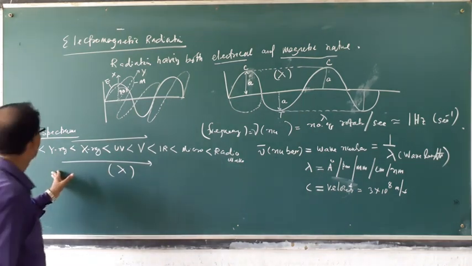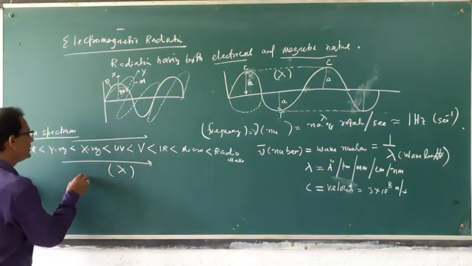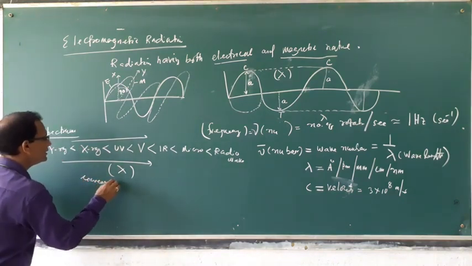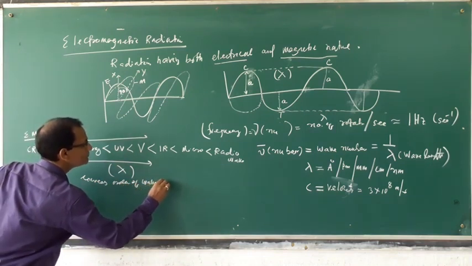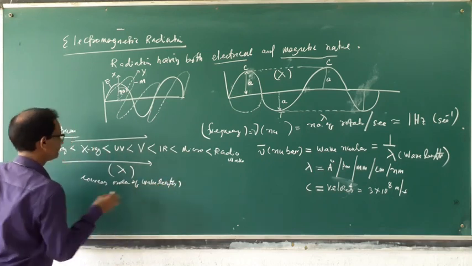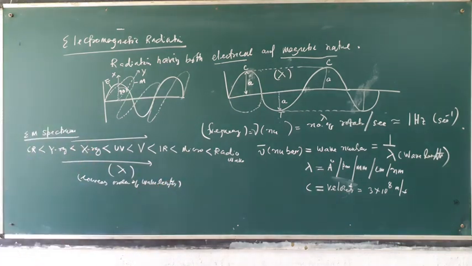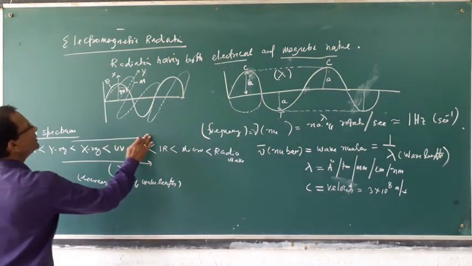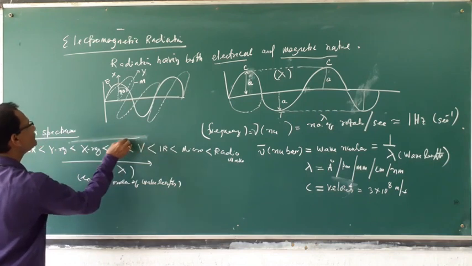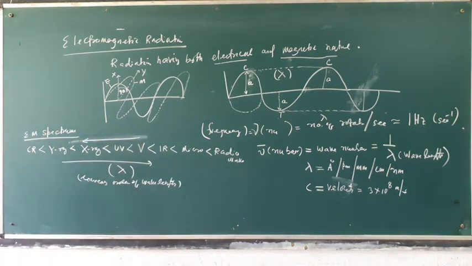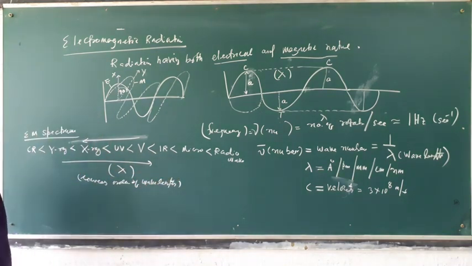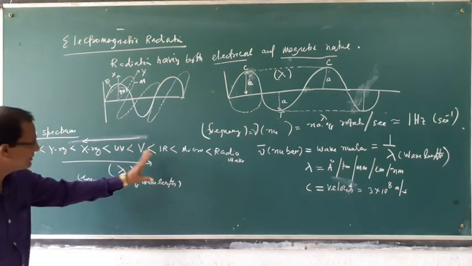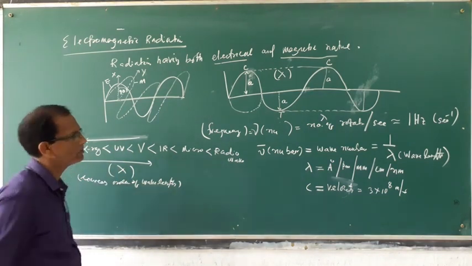This is your frequency, this is your wavelength. In which order? Increasing order of wavelength, and the opposite for frequency. In this way, if the wavelength increases, then the frequency decreases. This type of arrangement is called the electromagnetic spectrum.